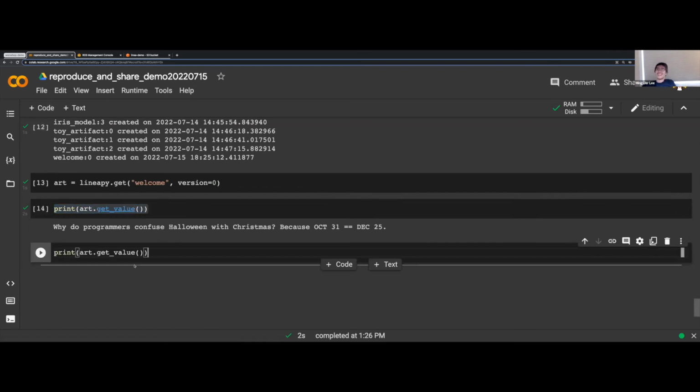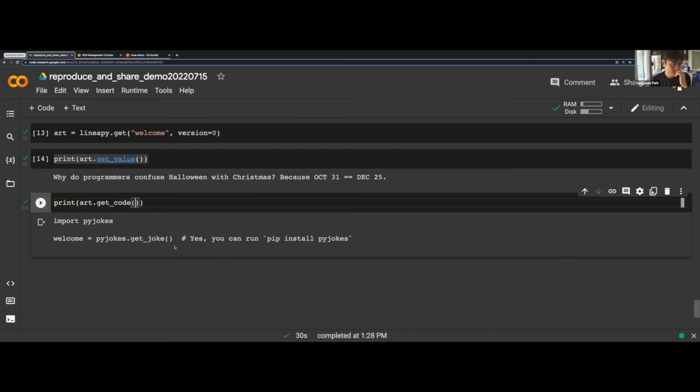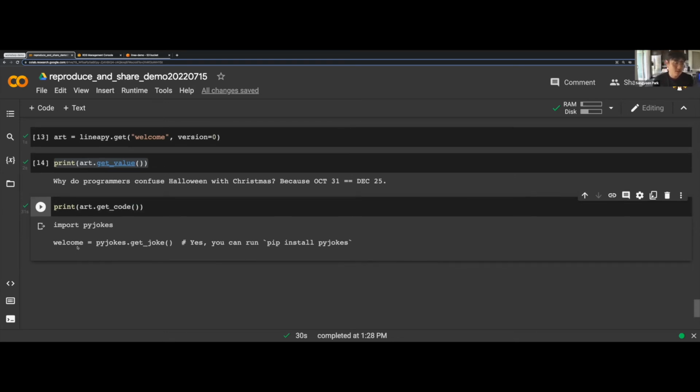Okay, yeah, interesting. So let's actually see the code that he used to generate this. Oh, interesting. There's a library called PyJoke. I actually didn't know that. Huh. Interesting. Yeah, cool. So again, this is an illustration of this collaboration.